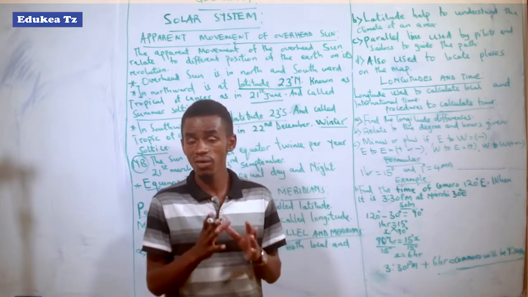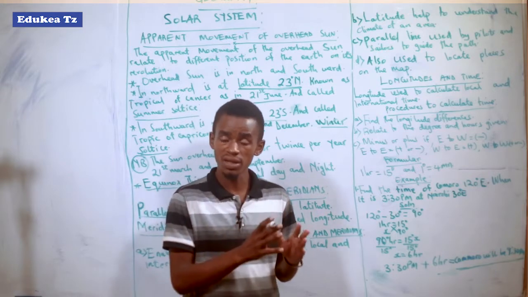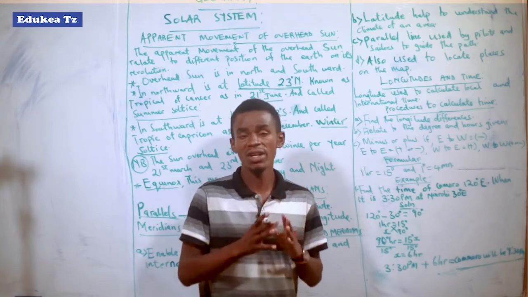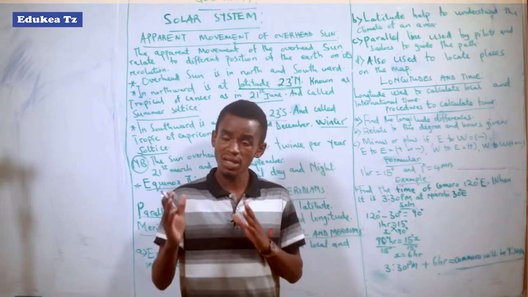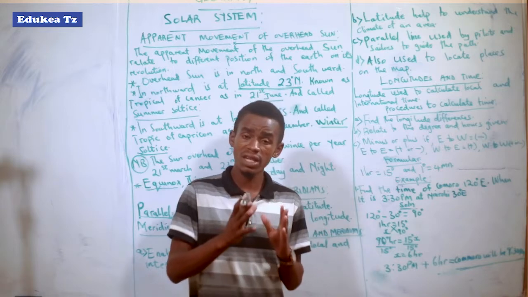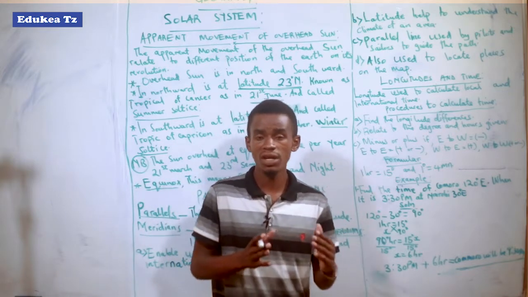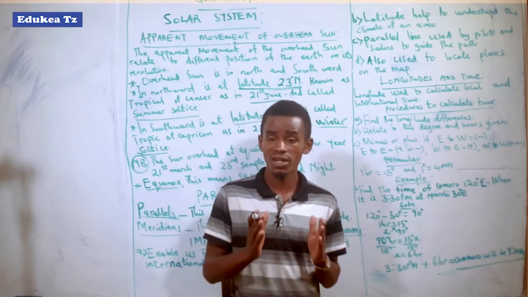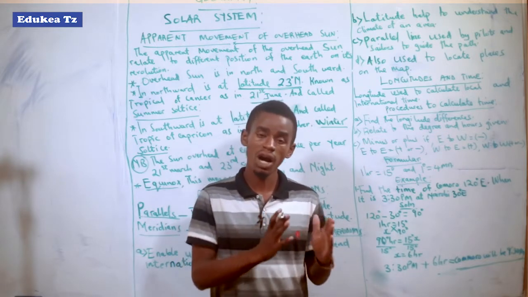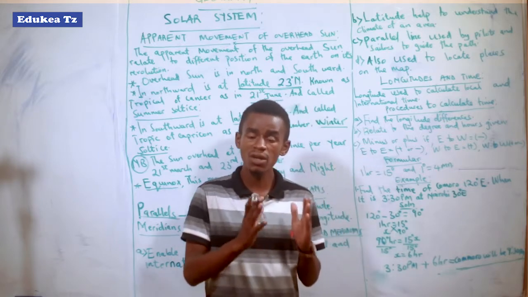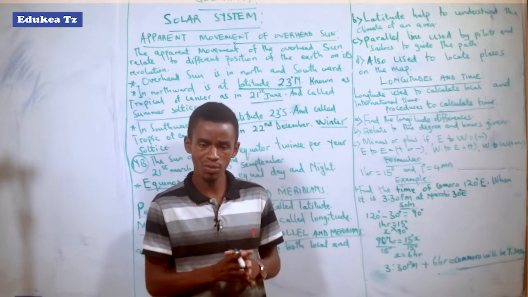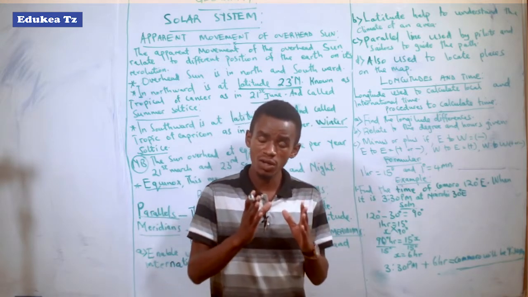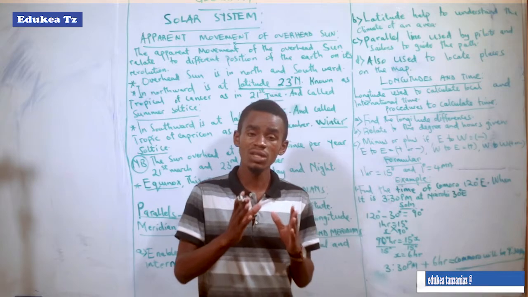When we find the time of a given area or a certain point, first of all we have to take the difference of longitude between one point and another. Maybe you find the time between London and Morocco. First we make the difference of those longitudes, and then we relate the specified longitude to the time. For example, for every 15 degrees of longitude, the time is what?